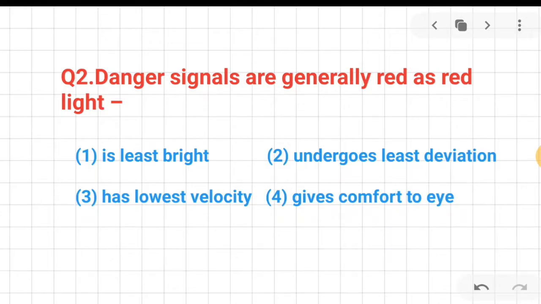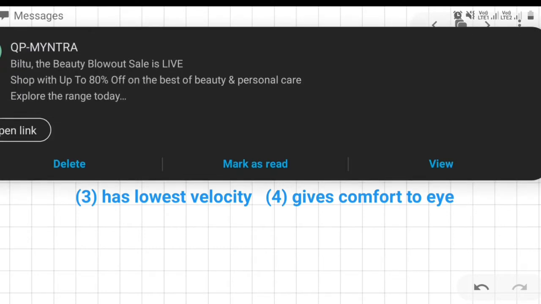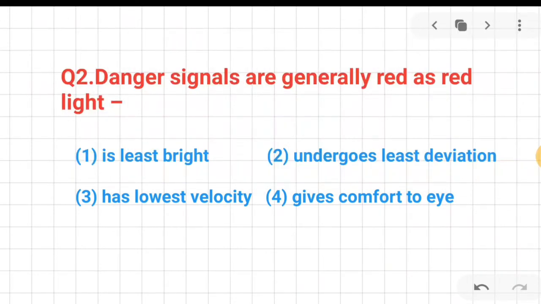Question number 2. Danger signals are generally read as red light because it's least bright, undergoes least deviation, gives comfort to our eye, or has the lowest velocity. It's a very important question.